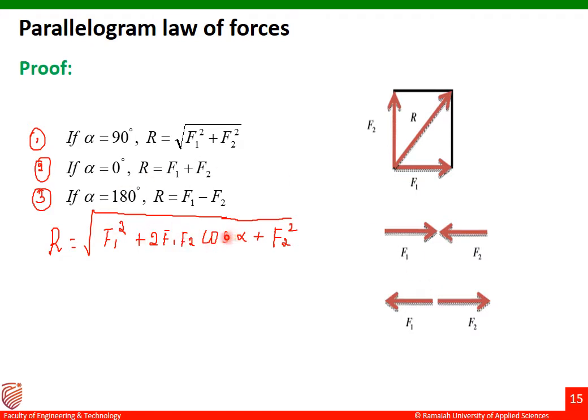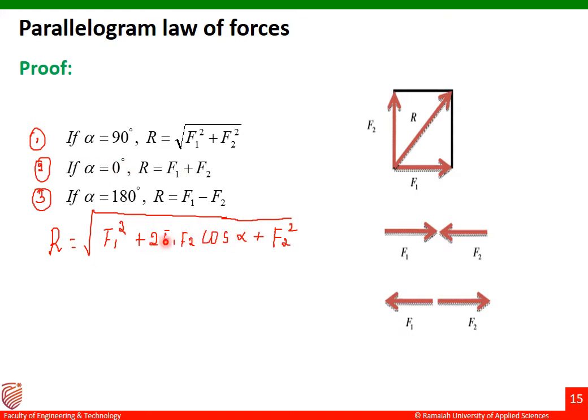So cos 90 equal to what? 0. So this entire term will become 0 there. That is, the middle term will become 0. What is remaining? Square root of F1 square plus F2 square. This is the first condition.